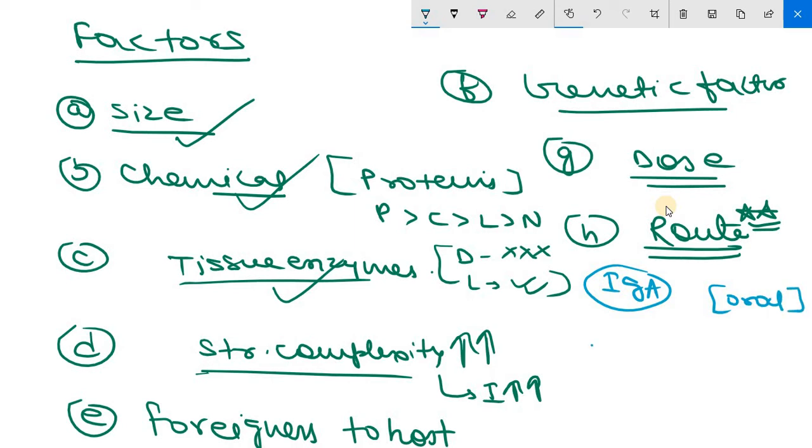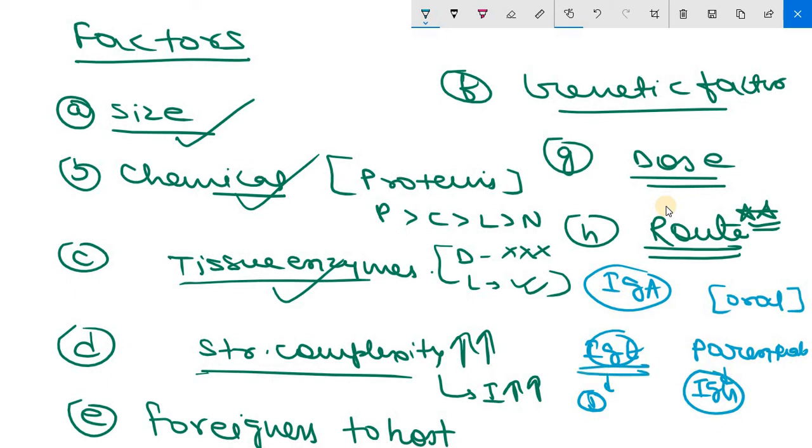Inhalation of pollen grains as antigen produces IgE synthesis. When the same antigen is given through the parenteral route, it will induce IgG antibody. So pollen grain through inhalation produces IgE, through parenteral route IgG. IgA will be produced when there is oral administration of antigen.